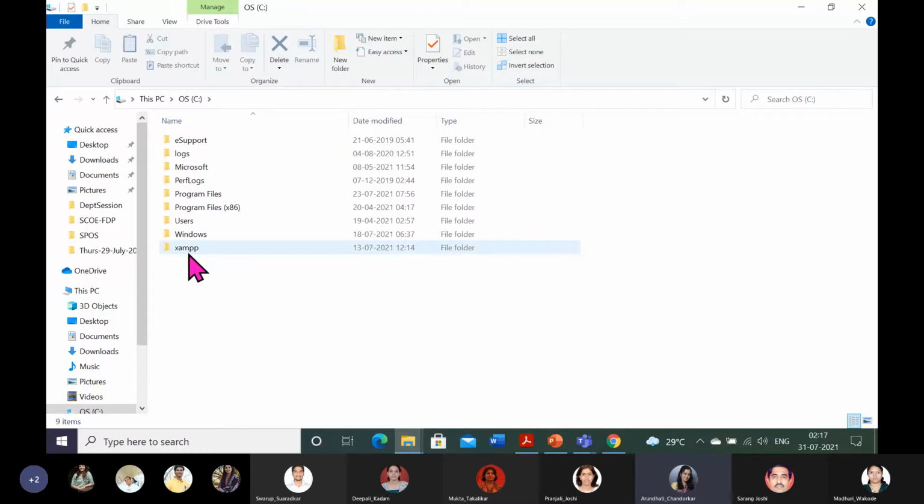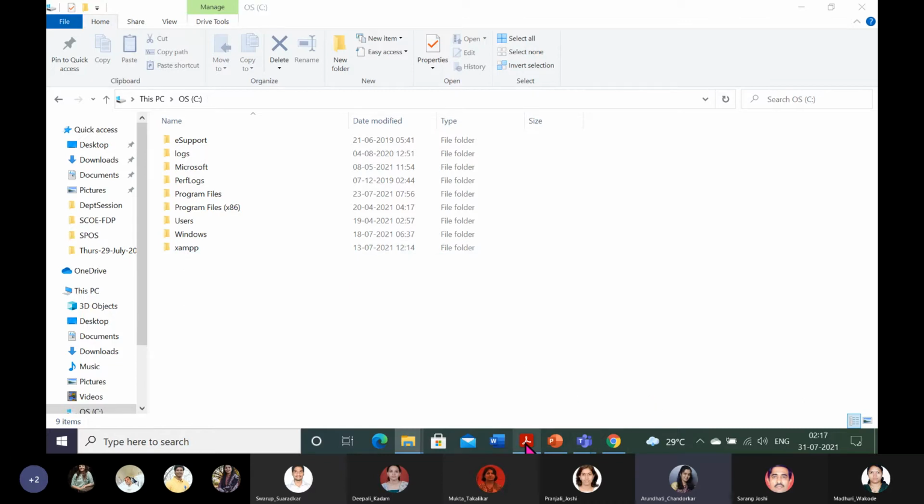You should get this XAMPP folder. I have already installed it here, so I'm not installing it again. If you are doing it from scratch, you should get this XAMPP folder. So this is the XAMPP installation.